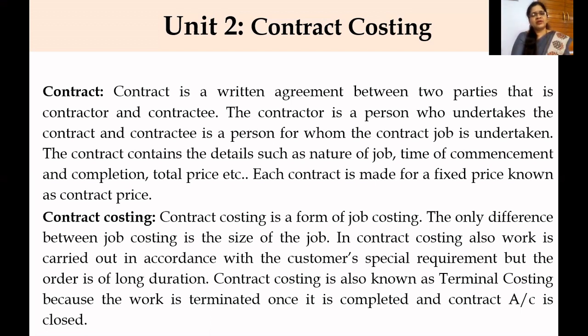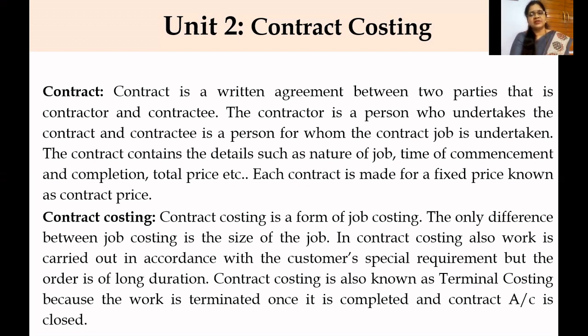The contract costing is a form of job costing. The only difference from job costing is the size of the job. The size in contract costing is carried out over a long duration. That is, it may cross more than 1 year, 2 years, 3 years, because the work will be heavy compared to job costing.